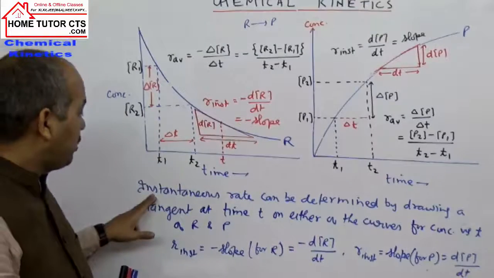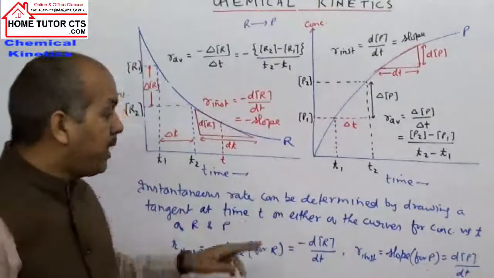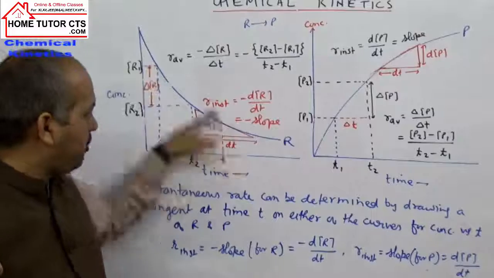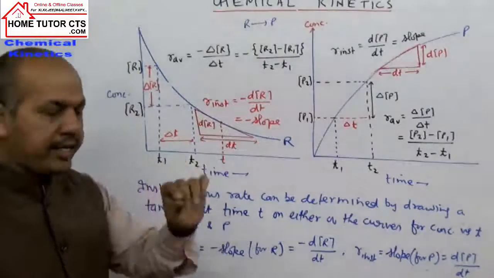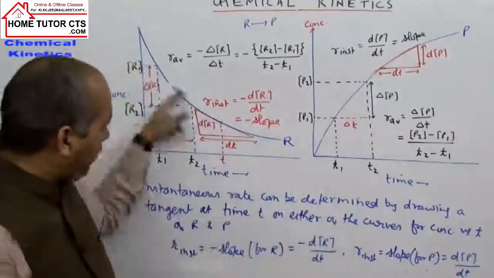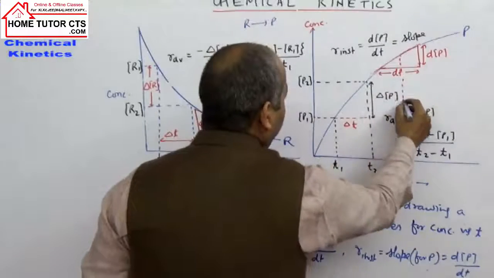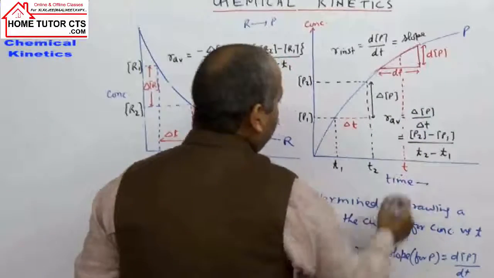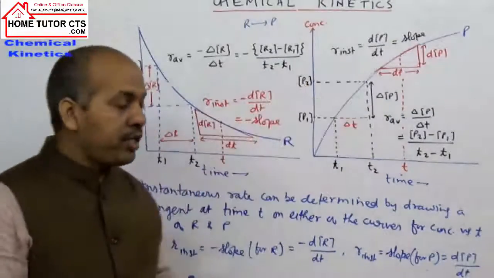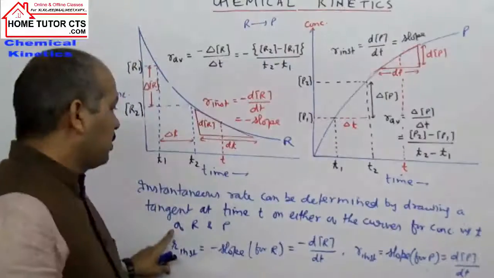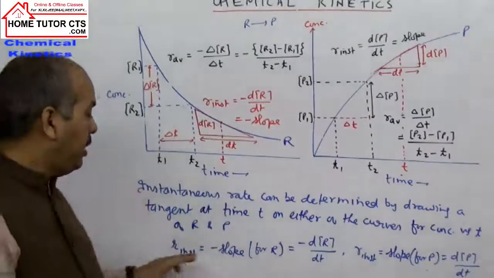It is a simple way that for a reaction, instantaneous rate can be determined by drawing a tangent to the concentration time graph. Draw a tangent at time t, on either of the curves of either reactant or product. In the product, at this time t, we are drawing the tangent. So we can draw a tangent on the concentration time graph of reactant or product.